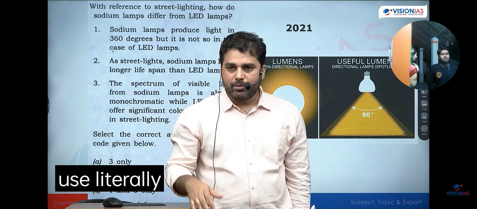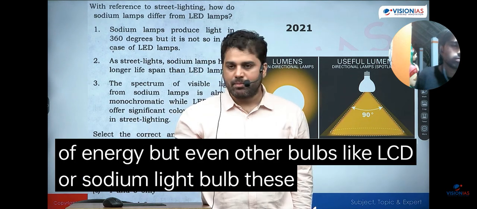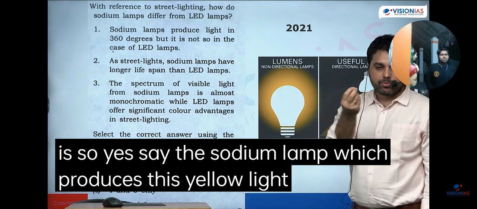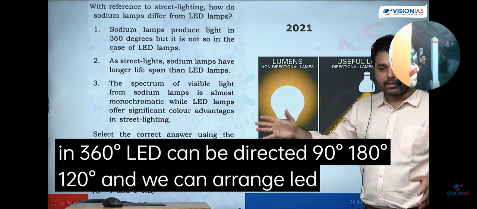The bulbs we used earlier were even worse, because of heat being produced instead of light, it was a loss of a lot of energy. But even other bulbs like LCD or sodium light bulbs are still not that energy efficient. LED is. So this is right. The sodium lamp which produces this yellow light produces it in 360 degrees. LED can be directed 90 degrees, 180 degrees, 120 degrees, and we can arrange LEDs to do that.